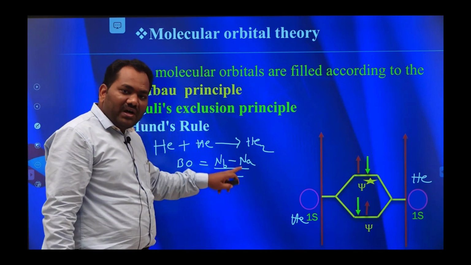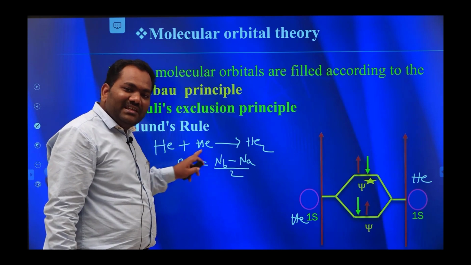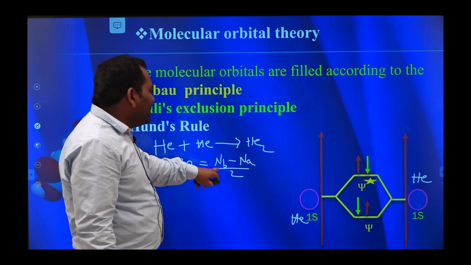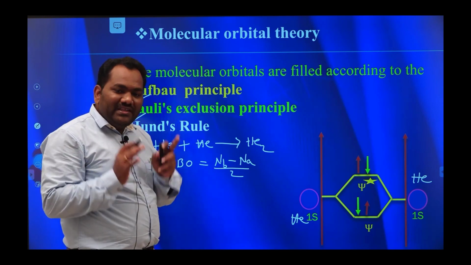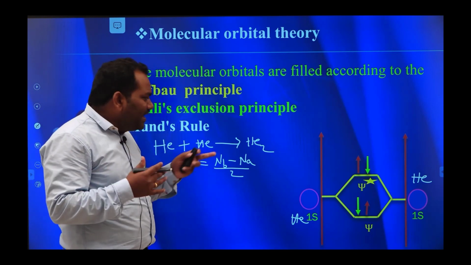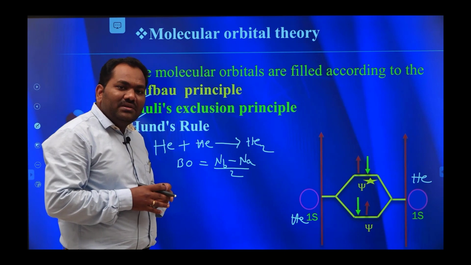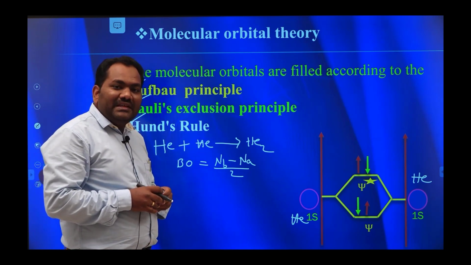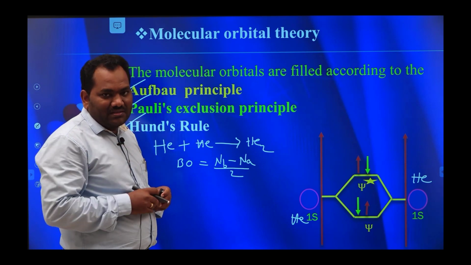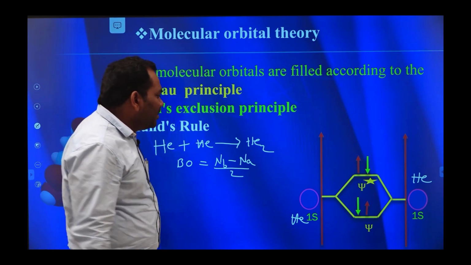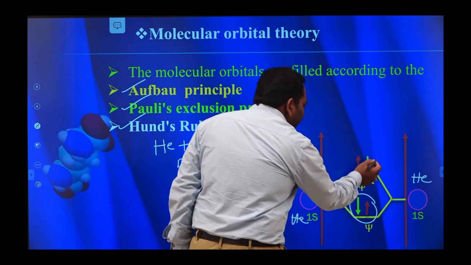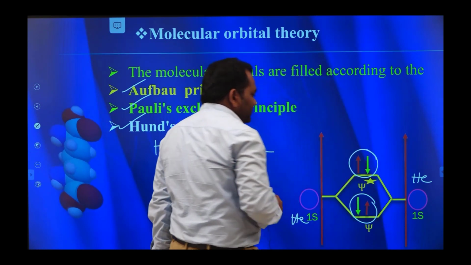This is the formula we use to calculate the bond order. NB is equal to the number of bonding electrons. Na means the number of anti-bonding electrons. Okay, here we have two bonding electrons and two anti-bonding electrons.